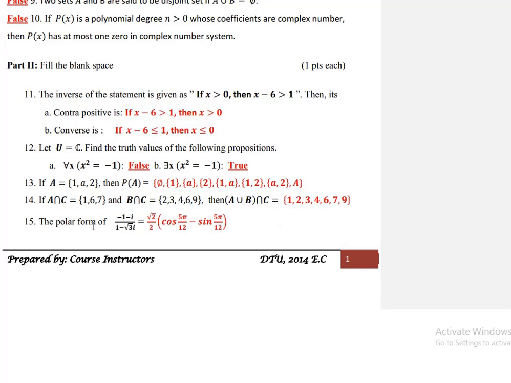15: the polar form of (-1 minus i) over (1 minus square root of 3 i) is dash ይላል.